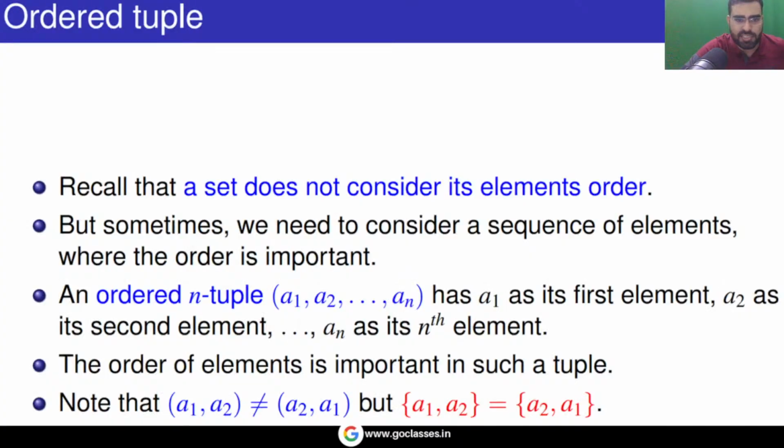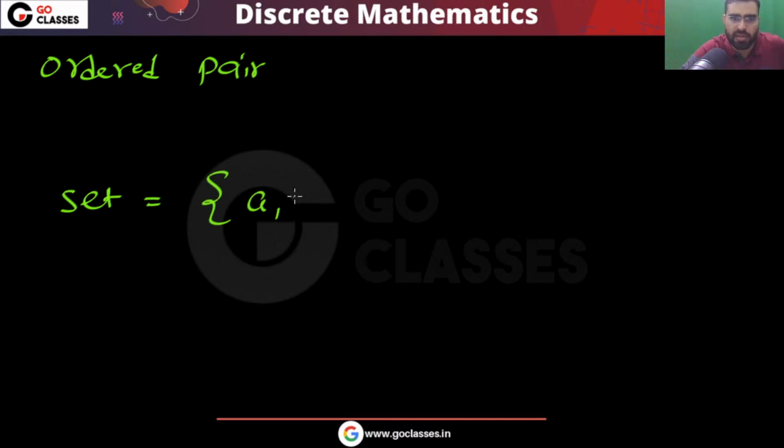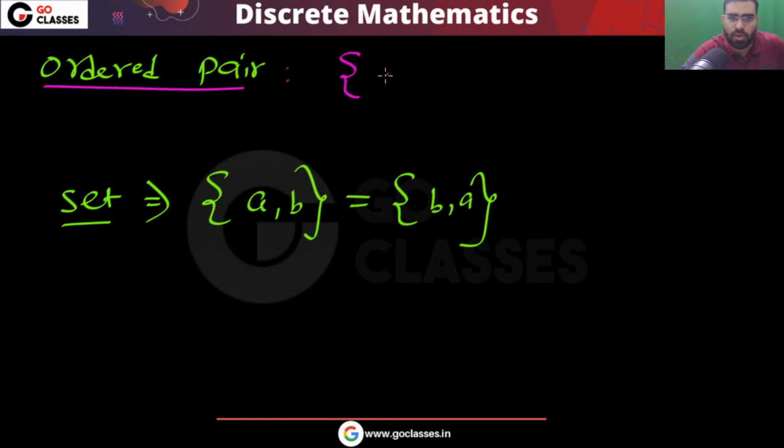First of all, in relations, a very important thing is the concept of ordered pair. We already know that in a set, order does not matter. If I give you the set {a, b}, this is the same as the set {b, a}. But in an ordered pair, order matters, which means (a, b) is not equal to (b, a).